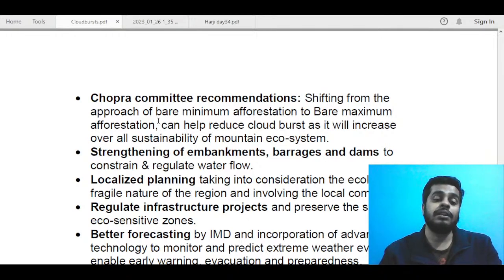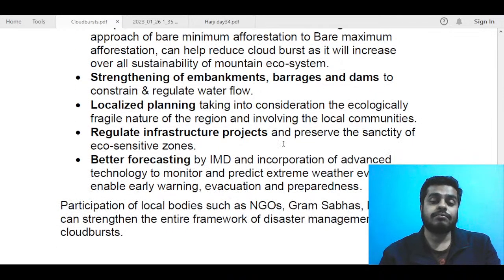Now you should be knowing by now that afforestation helps in flood prevention and all, because trees, the maximum number of trees, try to reduce the speed of water, and this can also help reduce cloudburst events, as well as increase the sustainability of the mountain ecosystem. Next, we can talk about strengthening of embankments, barrages, and dams to constrain and regulate water flow. Next, we can talk about localized planning, taking into consideration the ecologically fragile nature of the region and involving the local communities.